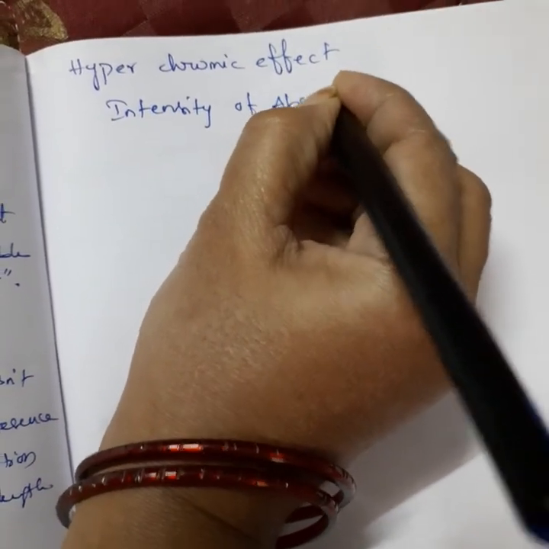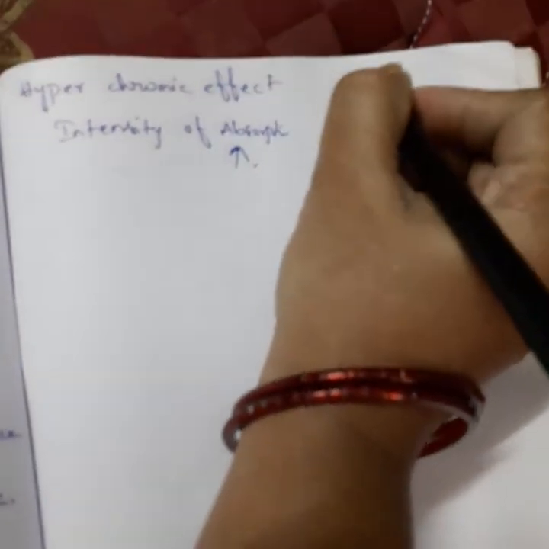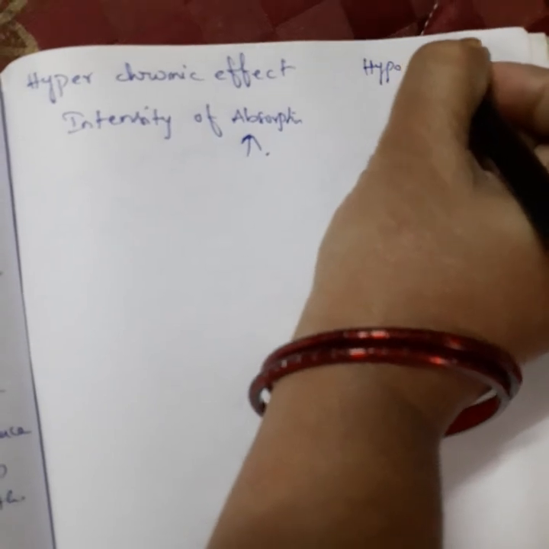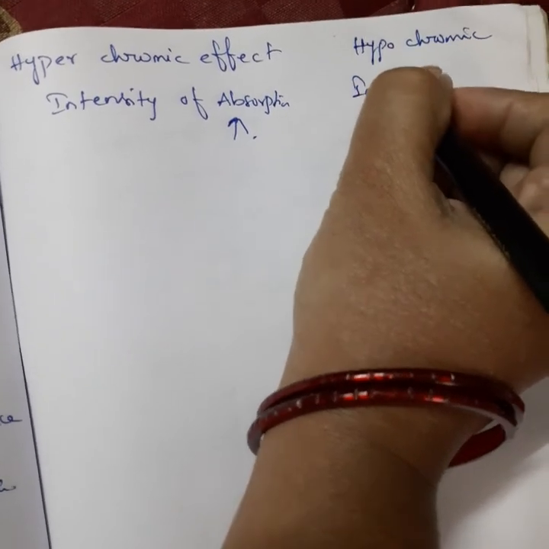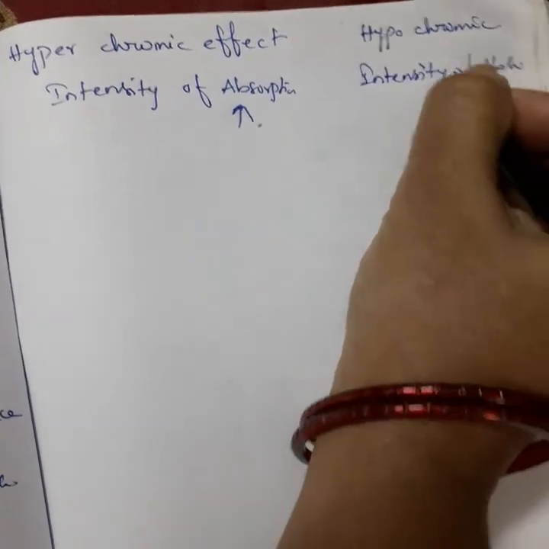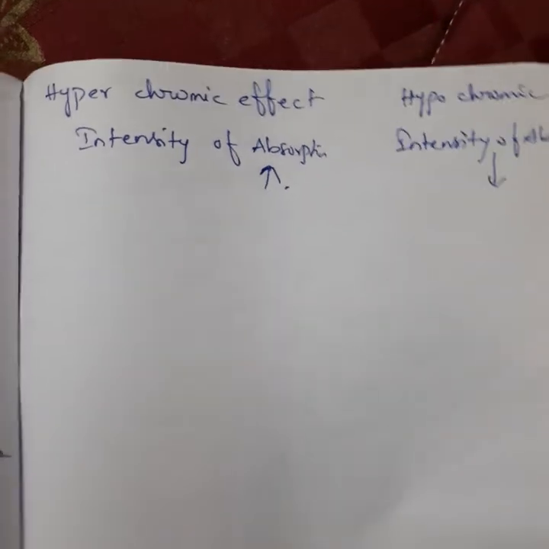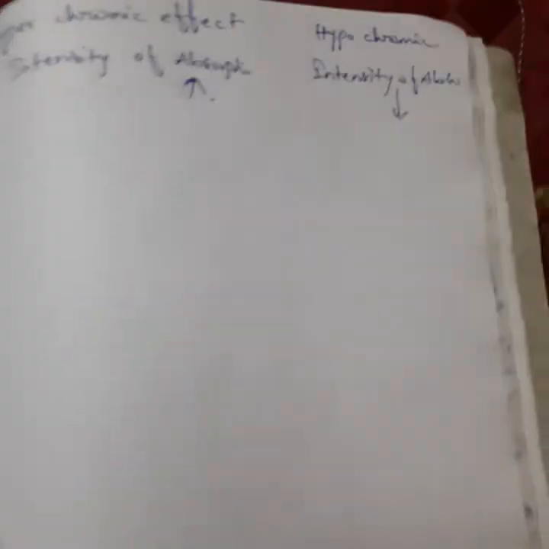Hypochromic effect means exactly the reverse: intensity of absorption decreases.